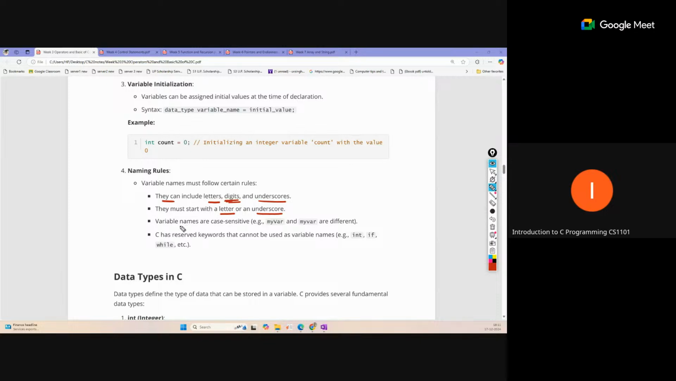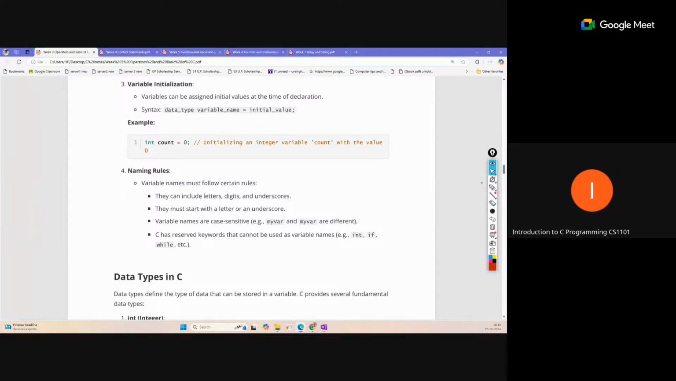Okay, so variable names are case sensitive, so this is also important. Here this example is given: myVar and myvar. The only difference is a capital V and a small v. So these are not the same, both are actually different, because variable names are case sensitive. C has reserved keywords that cannot be used as a variable name, which I have already discussed. These int, if, while have some meanings in C programming, so we cannot use them as variable names. So just keep the naming rules in your mind.